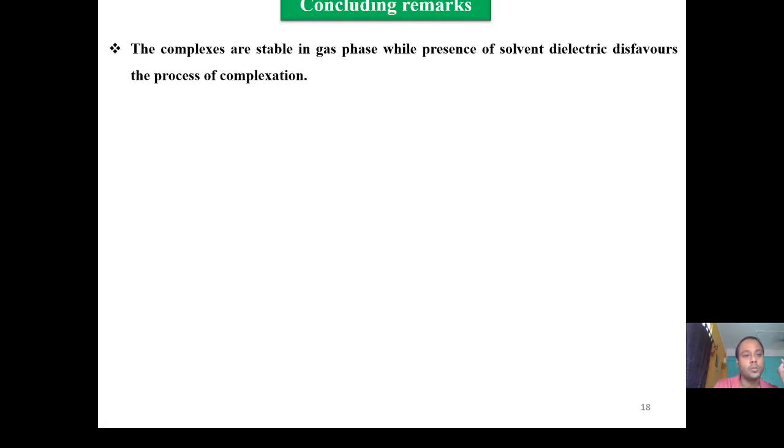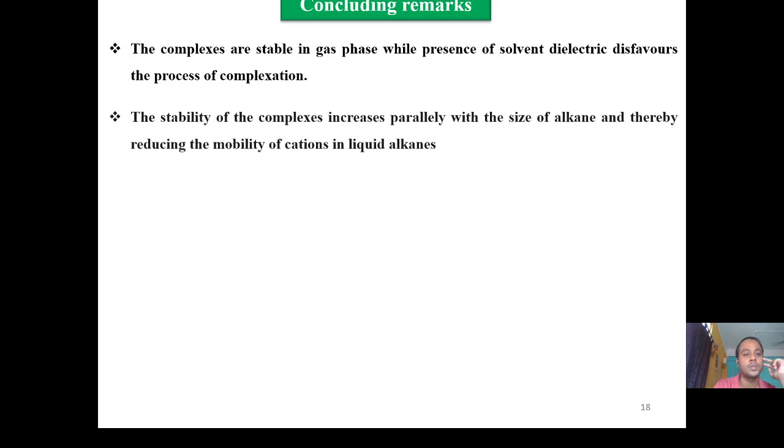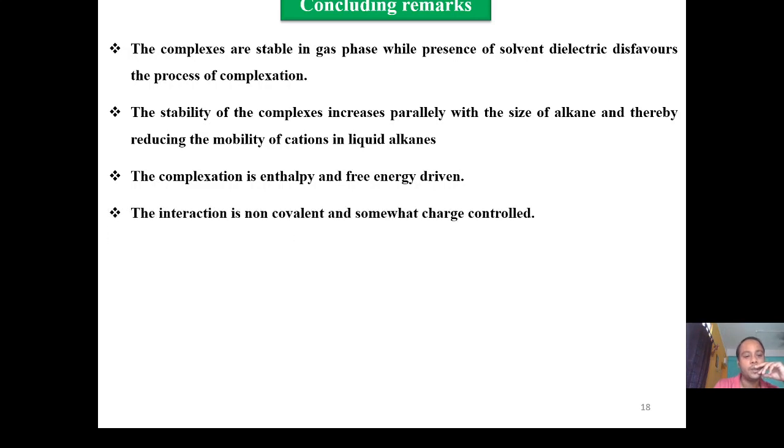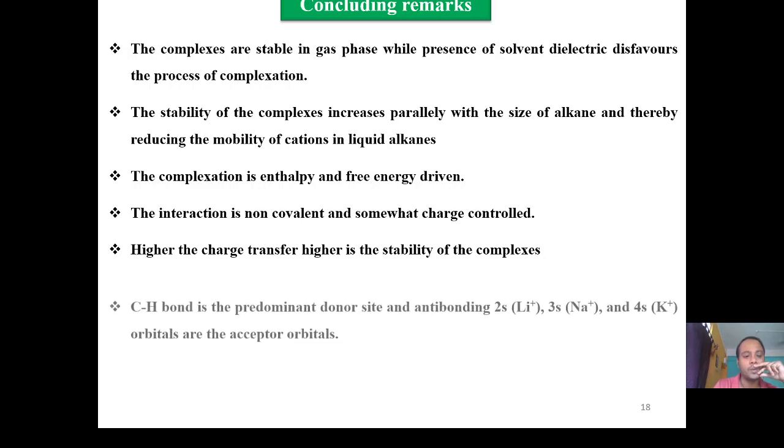Now moving on to the conclusion. The complexes are stable in gas phase, while the presence of solvent does not favor the process of complexation. The stability of the complex increases parallelly with the size of the alkane, thereby reducing the mobility of cations in liquid alkanes. The complexation is enthalpy and free energy driven. The interaction is non-covalent and somewhat charge controlled, although some further studies are required to validate the result. The higher the charge transfer, the higher is the stability of the complexes.